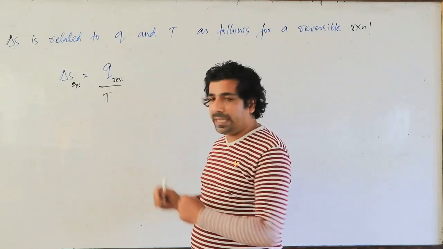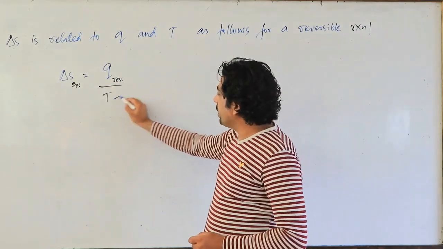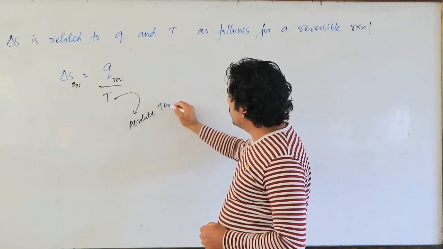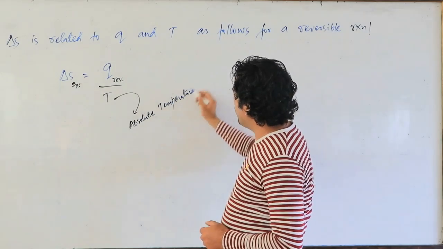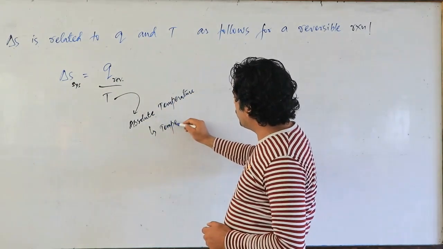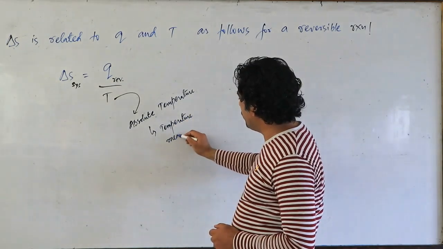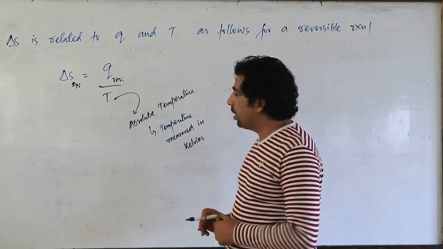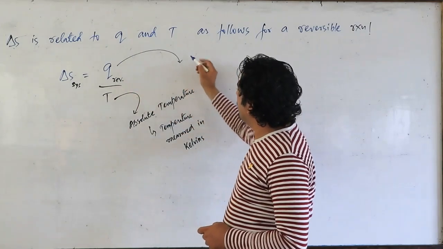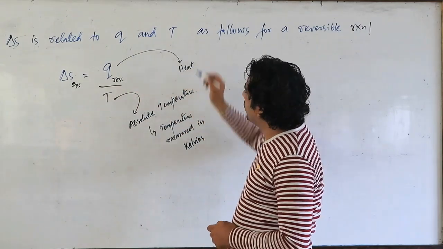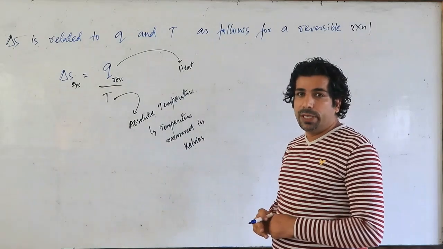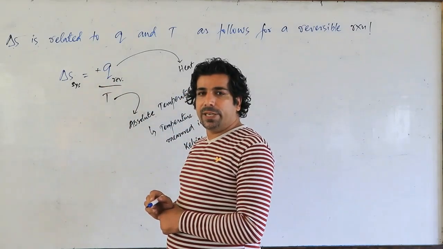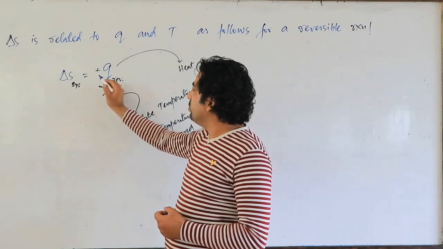What is the meaning of this? Let us understand. Okay? If we look at the temperature, it should be an absolute temperature. What is the meaning of absolute temperature, my dear friends? The temperature measured in kelvins is your absolute temperature. And this Q is basically the heat, heat absorbed or evolved. If heat is absorbed, then I will write down plus. If it is evolved, then I will write down minus.